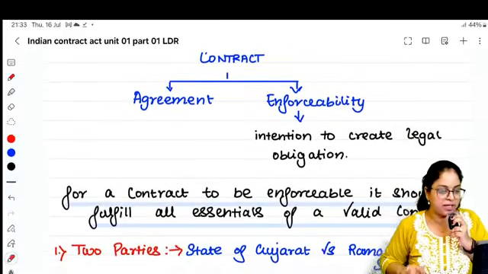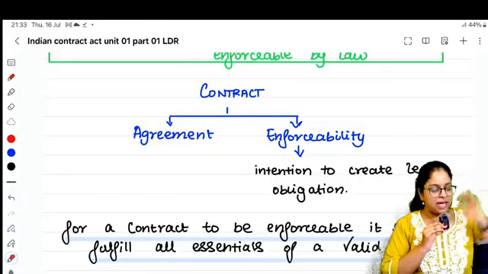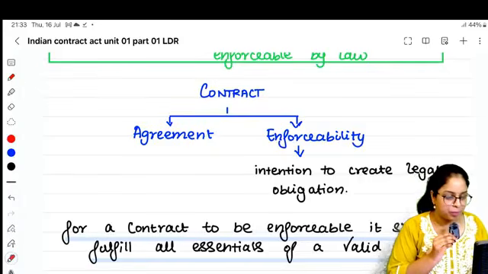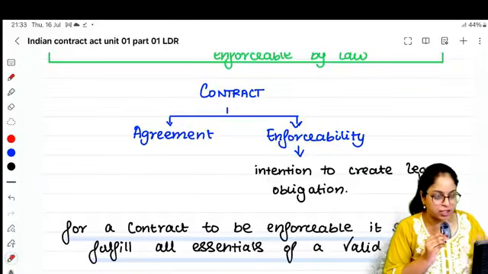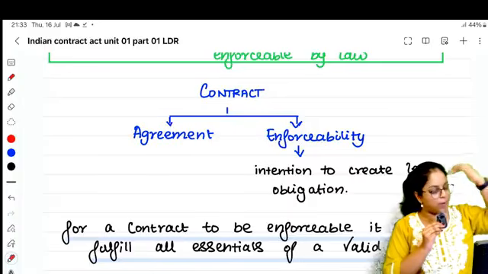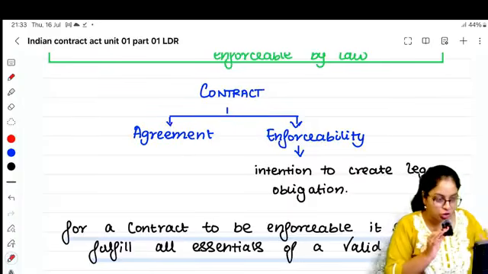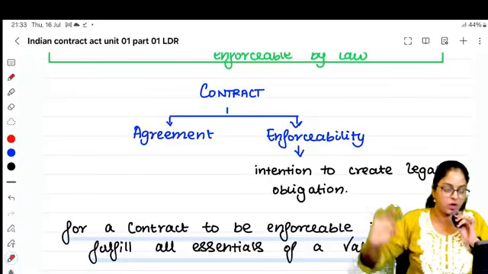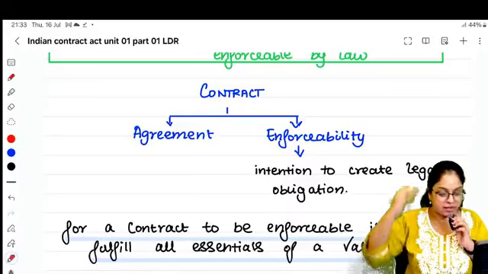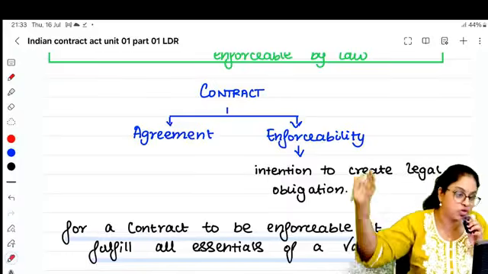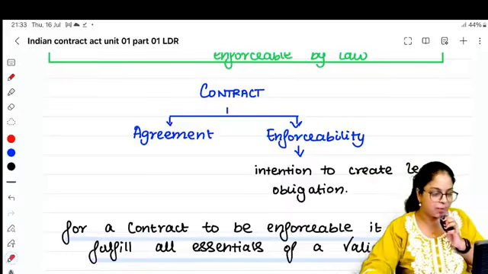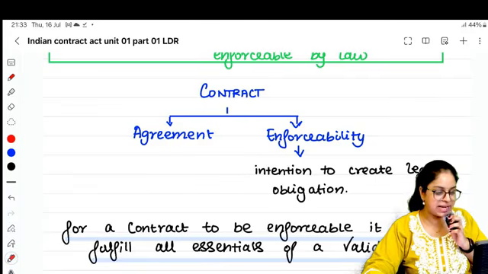Is that absolutely clear, guys? Is that absolutely clear? Section 2 clause B is what? Promise. Section 2 clause E is what? Agreement. Section 2 clause H is what? Contract. Are you able to remember also? I want you to quickly make a rough note, okay? Make sure if you have the notes also, make sure you have a running note, a rough note inside of you. You keep writing it with me, otherwise you will lose track. Okay? Perfect, superb. Next is what?